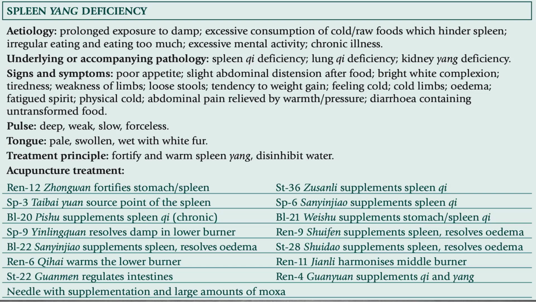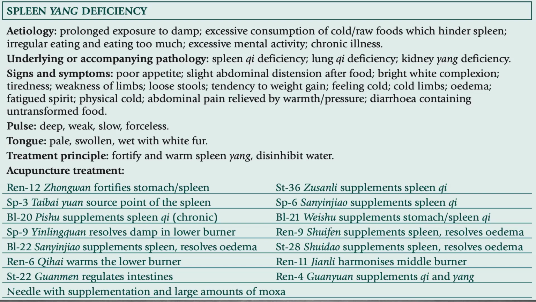Acupuncture treatment: REN 12 will fortify the stomach and spleen. Stomach 36 and spleen 6 will supplement spleen Qi. Spleen 3 is the yuan source point of the spleen. Bladder 20 for supplementing the spleen Qi in chronic cases. Bladder 21 to supplement stomach and spleen Qi. Spleen 9 to resolve damp in the lower burner. REN 9 to supplement spleen and resolve edema.